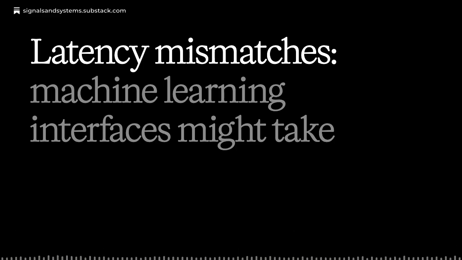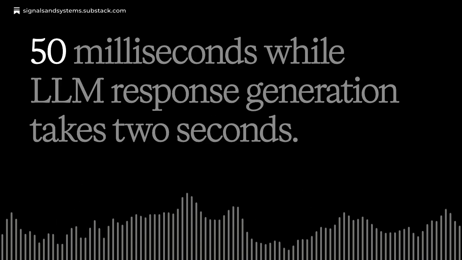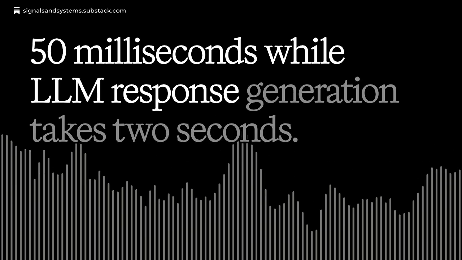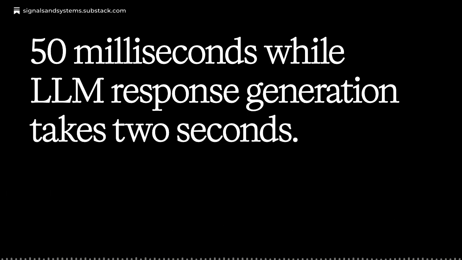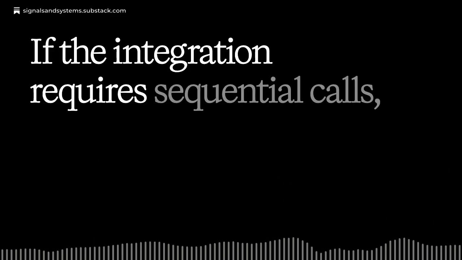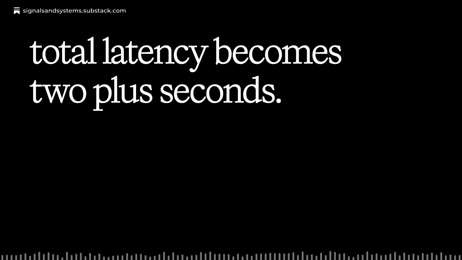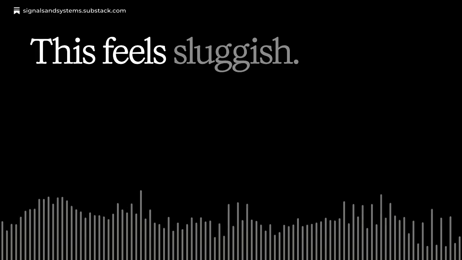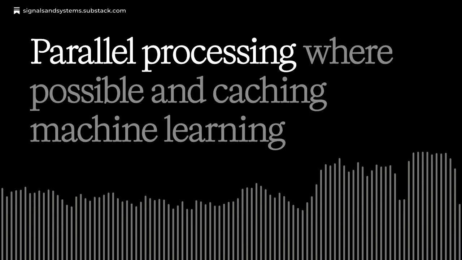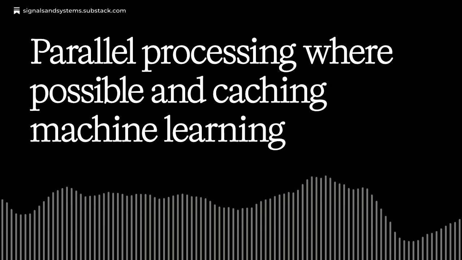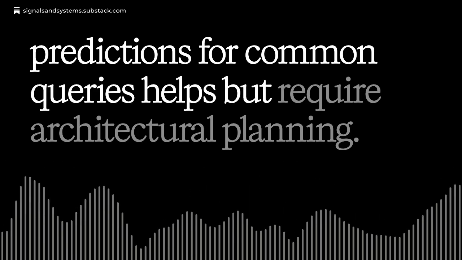Latency mismatches. Machine learning inference might take 50 milliseconds, while LLM response generation takes 2 seconds. If the integration requires sequential calls, total latency becomes 2+ seconds. For interactive applications, this feels sluggish. Parallel processing, where possible, and caching machine learning predictions for common queries helps, but requires architectural planning.